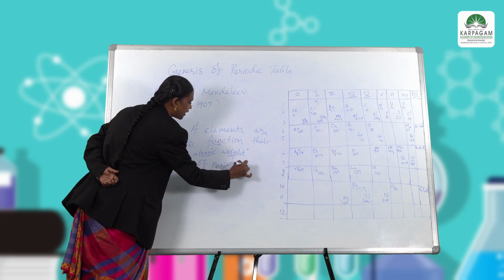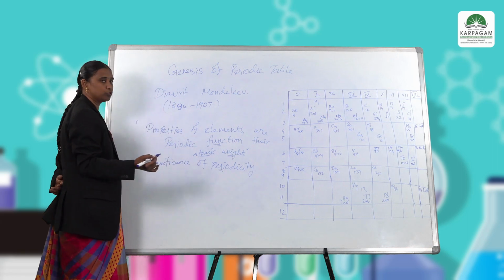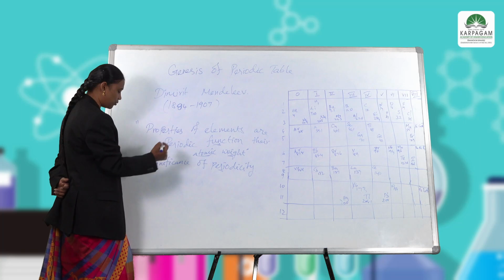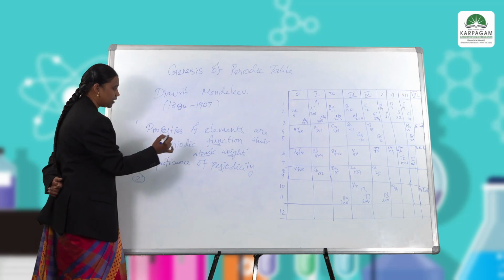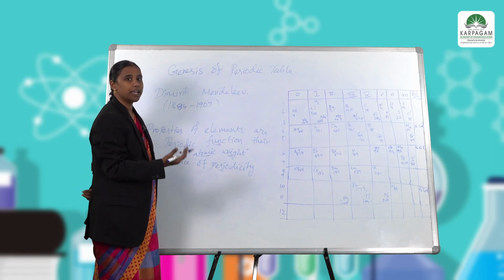In arranging the chemical elements, this periodicity is the most important thing, and while arranging the table he noticed that atomic weight is not strictly followed to arrange the elements.